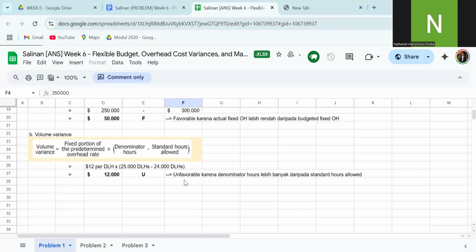For volume variance, the formula is volume variance equals the fixed portion of the predetermined overhead rate times the denominator hours minus standard hours allowed. So we first find denominator hours minus standard hours allowed: 25,000 direct labor hours minus 24,000 direct labor hours equals 1,000, times the rate of 12. So the volume variance is 12,000. This is unfavorable because the denominator hours are more than the standard hours allowed.